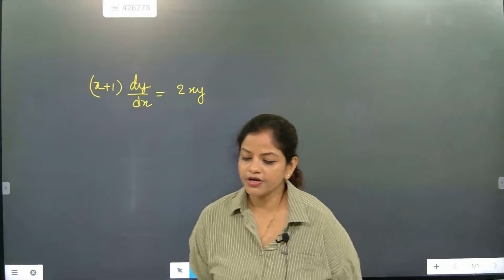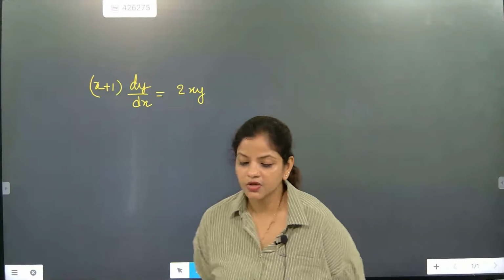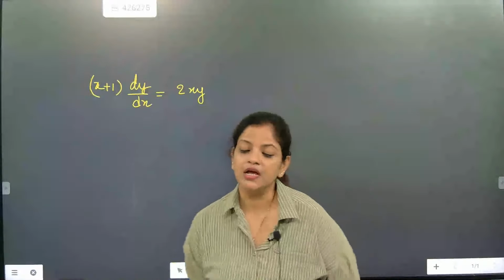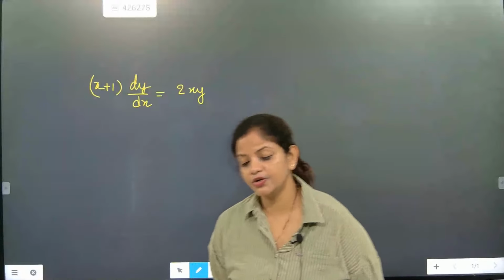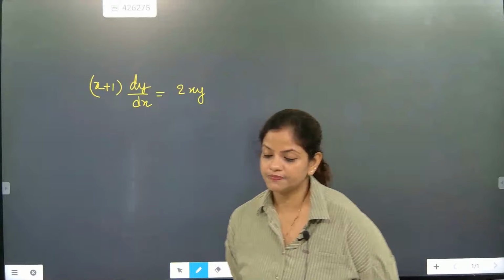Come on, go for it. Try as fast as possible. This question is not a tough question. It's a simple way. What the question is given, x plus 1 dy by dx is equal to 2xy, beta. So when this section is there, what you are going to do?